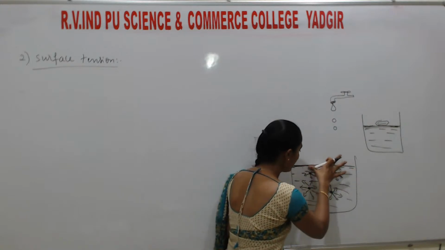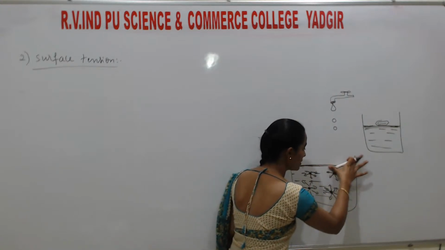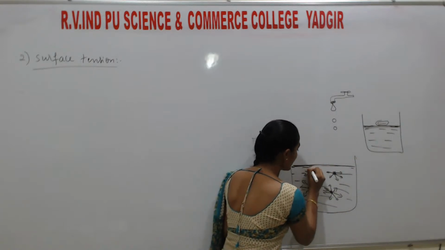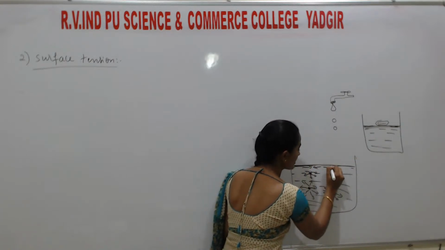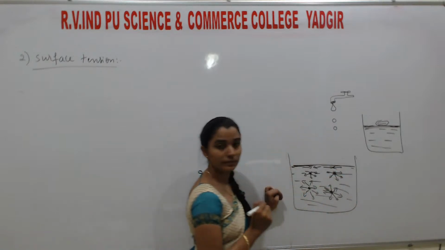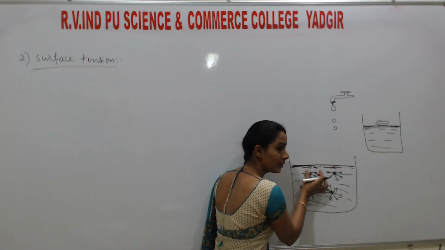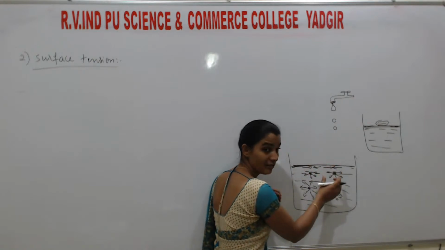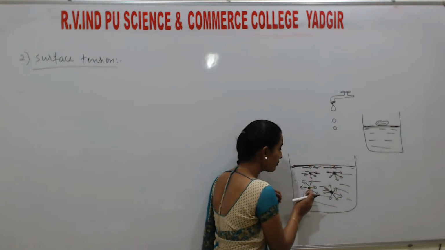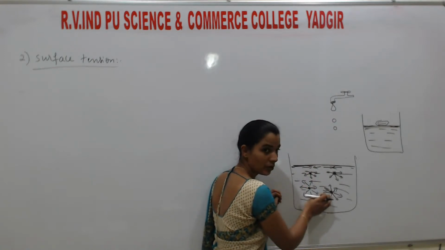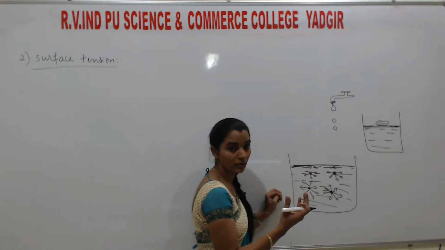What will they form? They will rearrange themselves to attain a minimum energy like this. It means the molecules present at the surface experience a different force of interaction. Compared to here where the net force is 0, their net force is more.